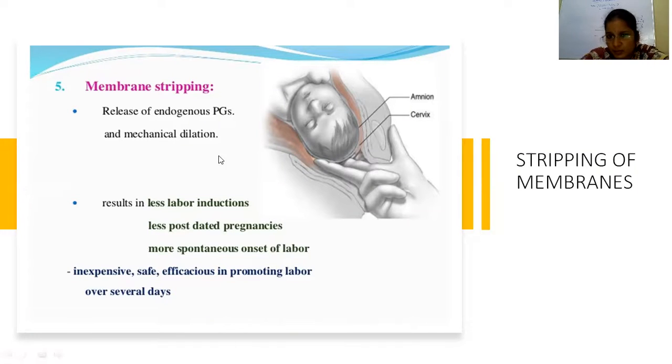With the release of the endogenous prostaglandins at the site, it stimulates the maternal pituitary to release oxytocin, and this oxytocin acts on the maternal uterus and initiates the labor.